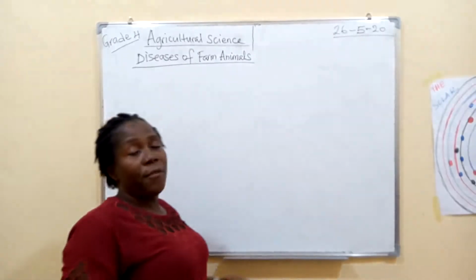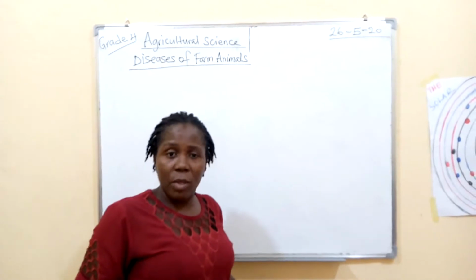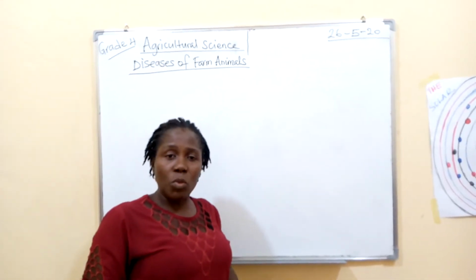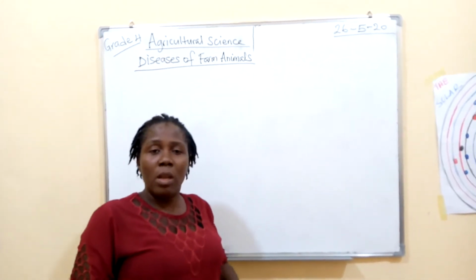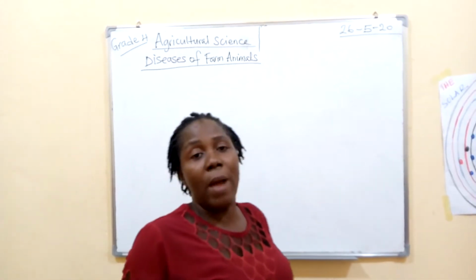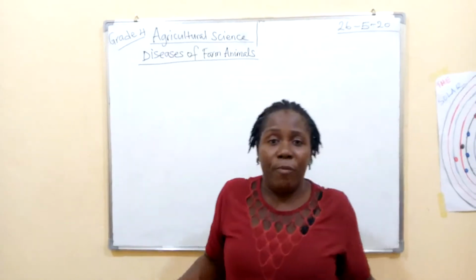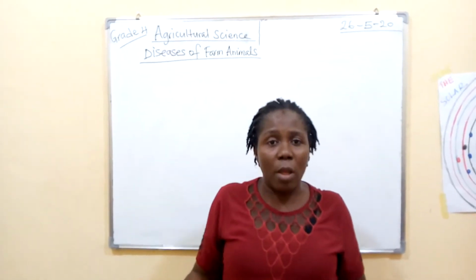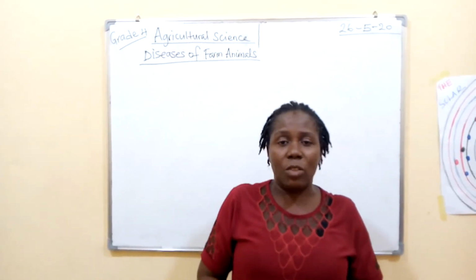Now, there are different types of farm animals. Remember, we have looked into that lesson before. So today we are going to major on the diseases that may affect our farm animals, so that when we see our animals not functioning properly, we should know that one thing or the other is wrong with them.